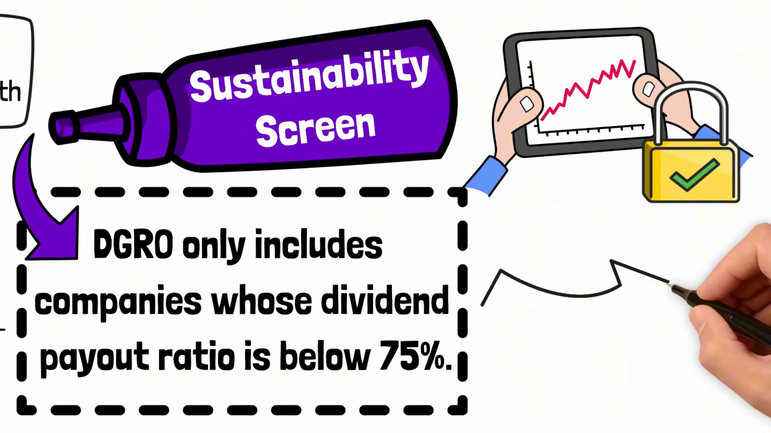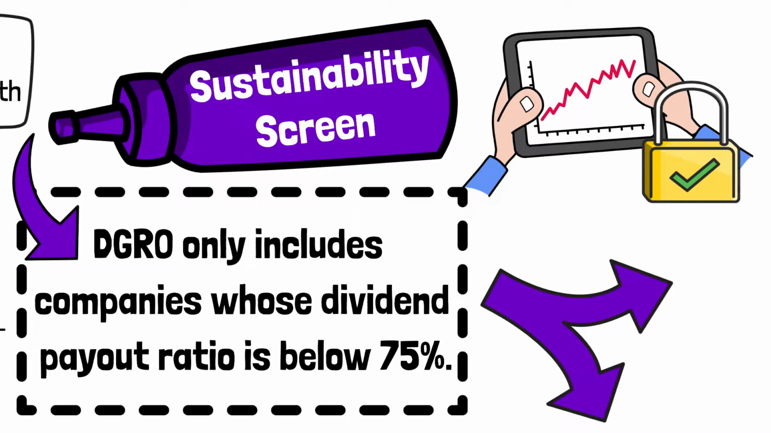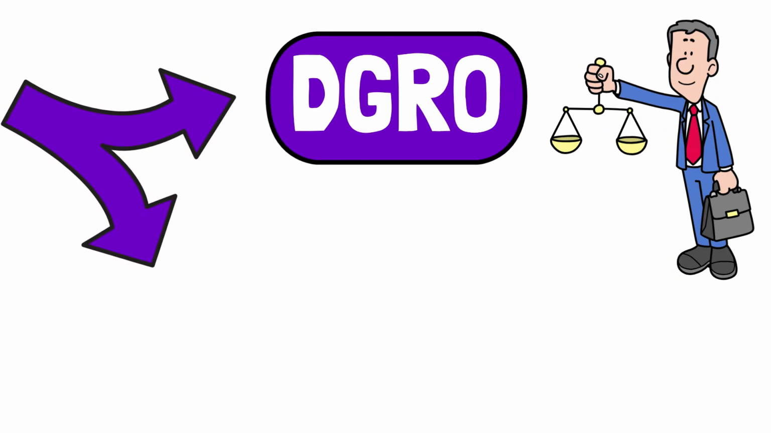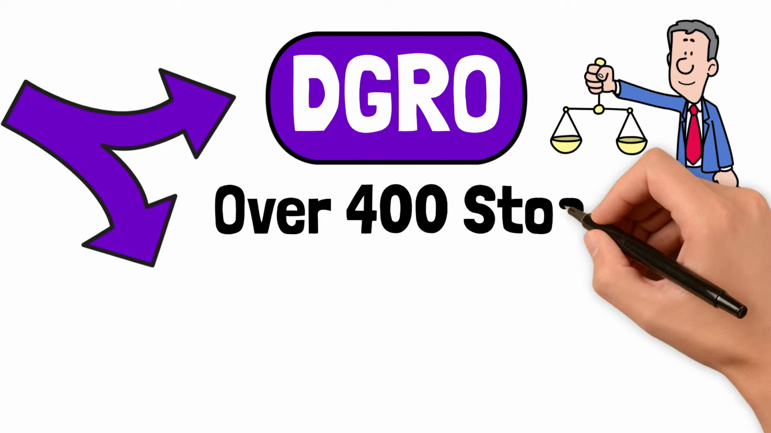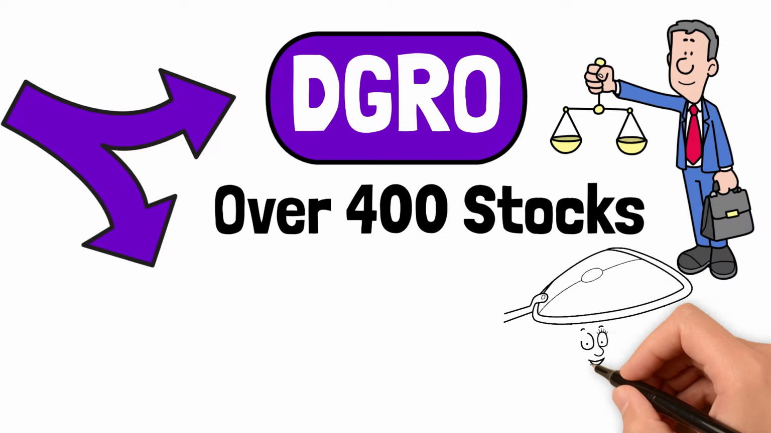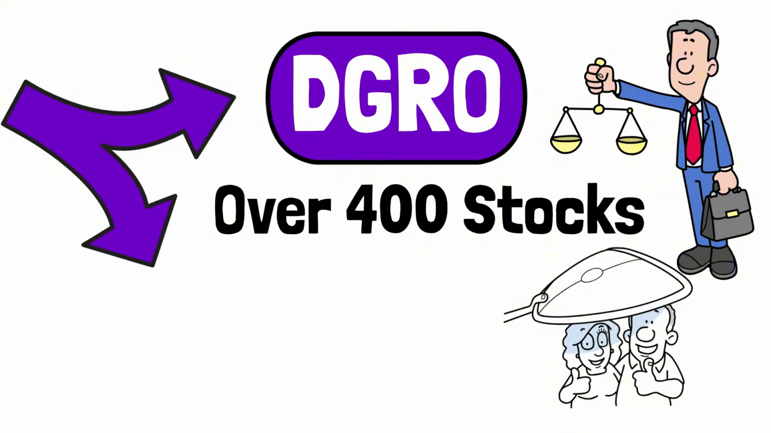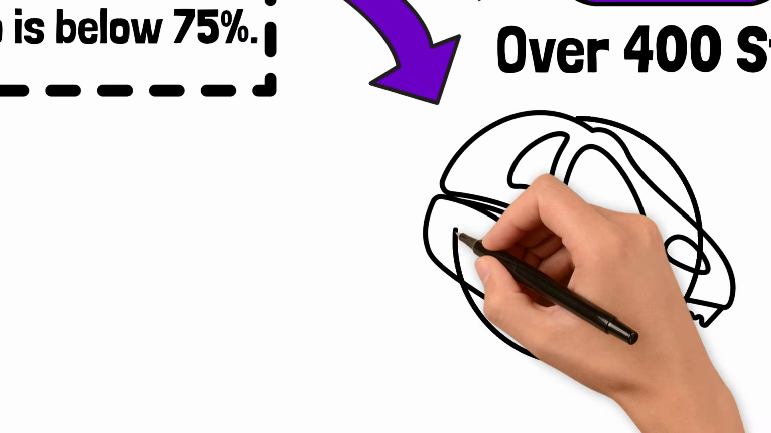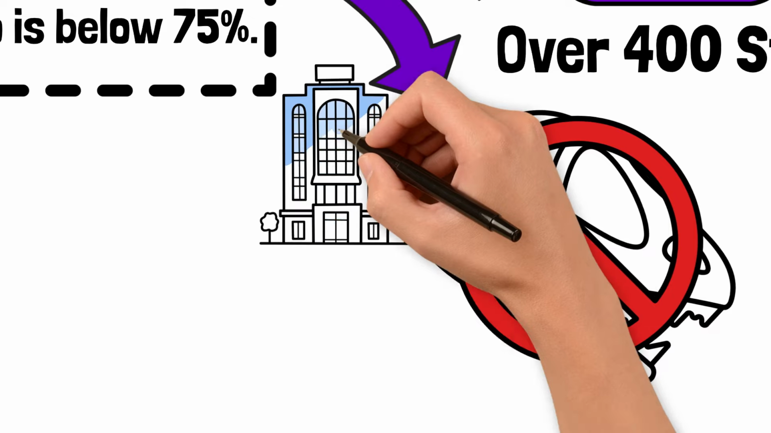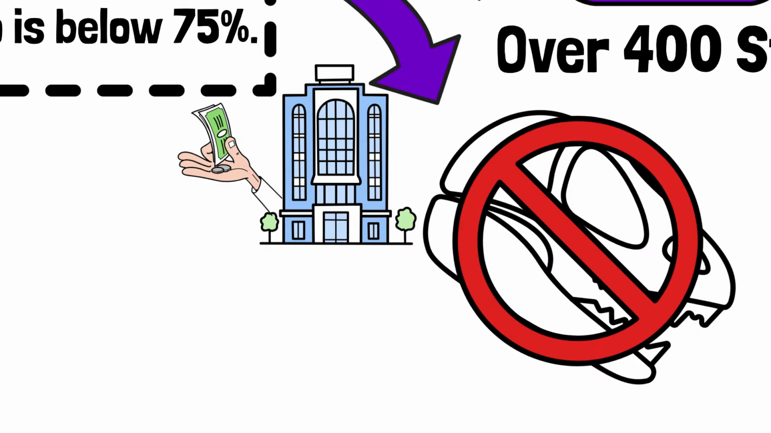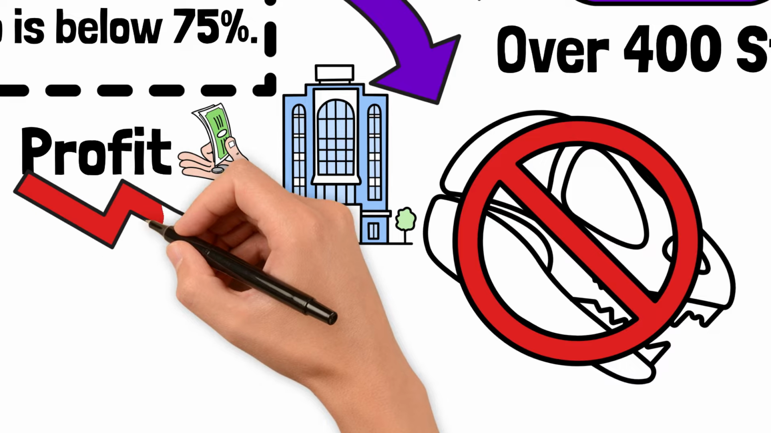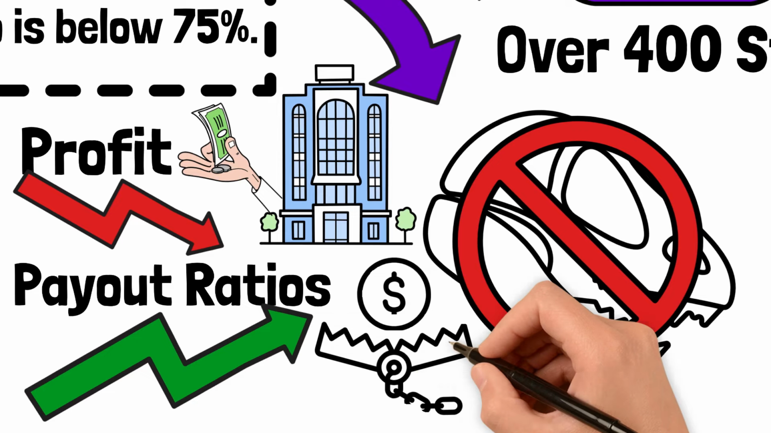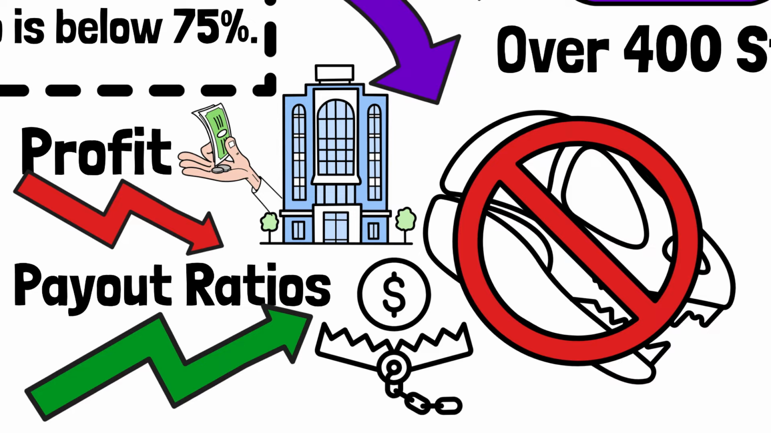This one rule change has 2 massive consequences. First, a more balanced portfolio. DGRO holds over 400 stocks compared to SCHD's concentrated 100. This diversification protects you from sector-specific meltdowns. Second, it actively screens out dividend dinosaurs, those high-yielding companies with great 10-year track records, but whose profits are shrinking and payout ratios are soaring. These are the yield traps SCHD's backward-looking screen can miss.